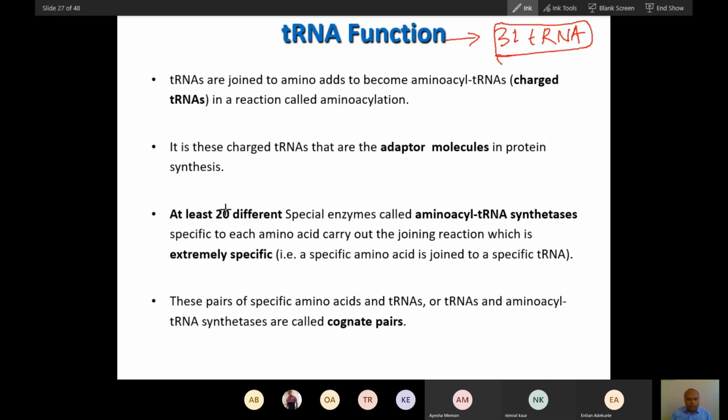For these 31 tRNAs, we have only 20 different special types of ligase enzymes. What do they do? They join the amino acid with tRNA.